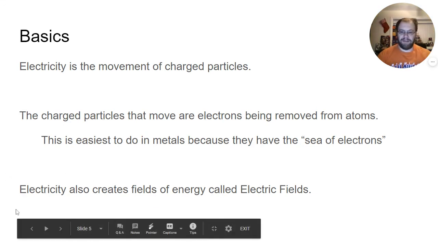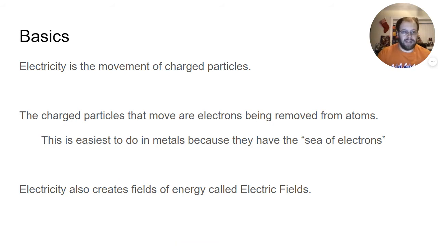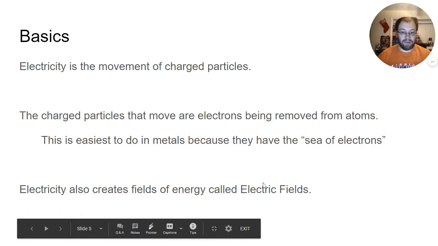And then electricity, like I mentioned as well, also creates a field of energy called an electric field. So if you've ever been close to a really powerful electrical source and you felt this energy or this force pushing against you, that's an electrical field. Just so you know what that is.